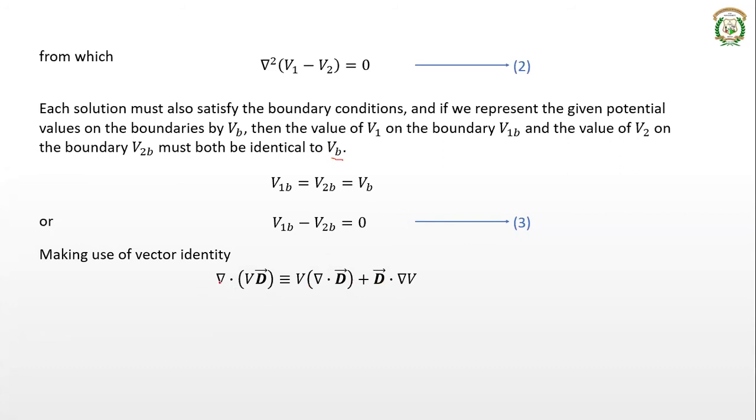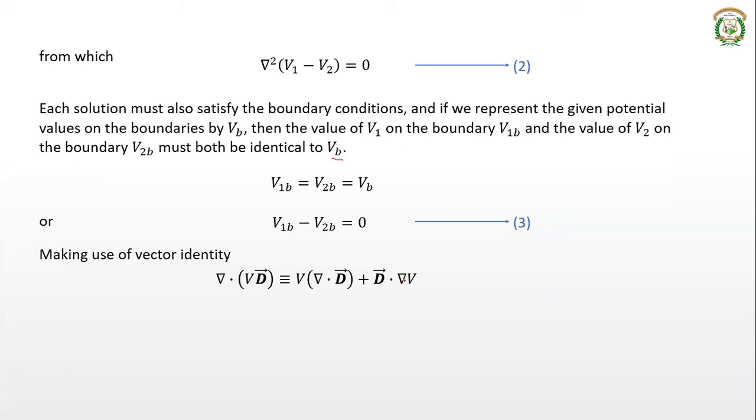This is a vector identity which you can make use of. Here, in del dot (V D), V is a scalar and D is a vector. If you perform the dot operation of del with the product of a scalar and a vector, you get the scalar multiplied by the divergence of that vector, plus the vector dotted with the gradient of the scalar.